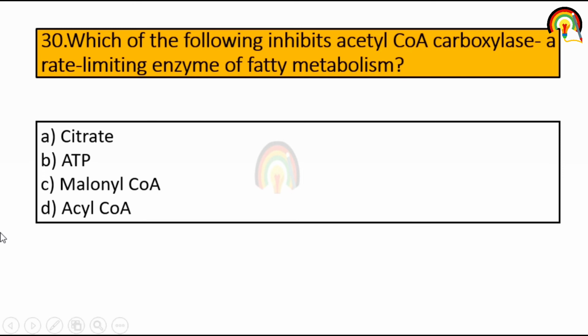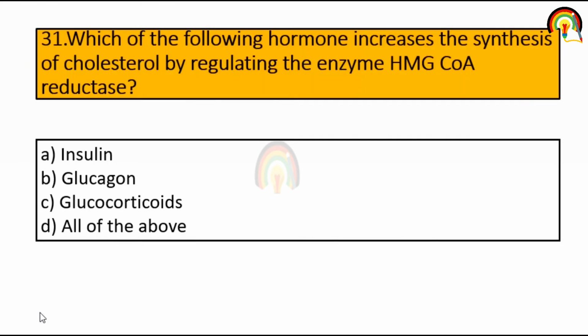Next one, which of the following inhibits acetyl coenzyme A carboxylase, a rate limiting enzyme of fatty acid metabolism? So it's acyl coenzyme A. Next one, which of the following hormone increases the synthesis of cholesterol by regulating the enzyme HMG-CoA reductase?